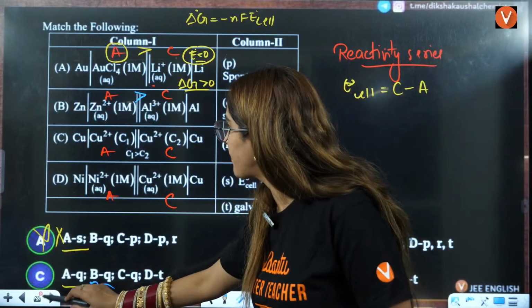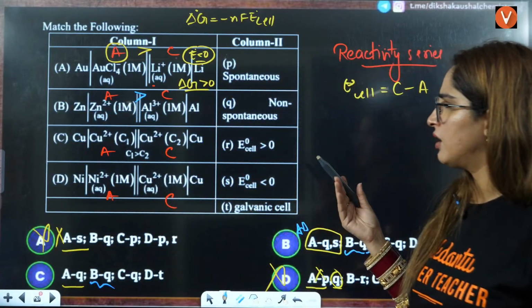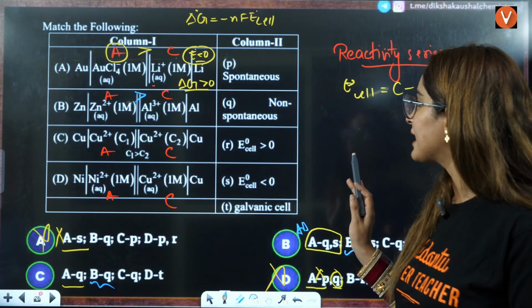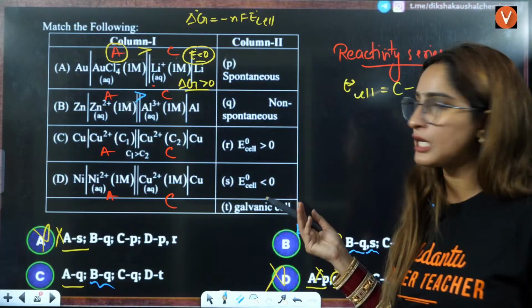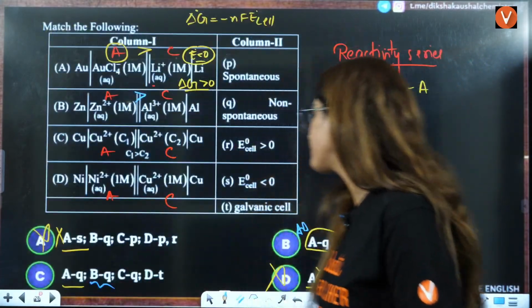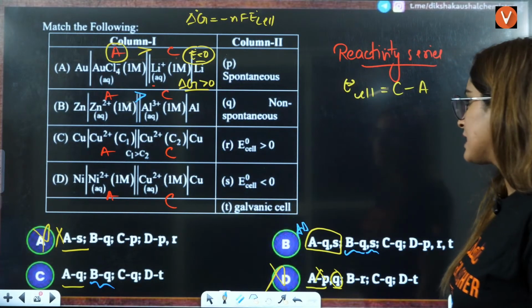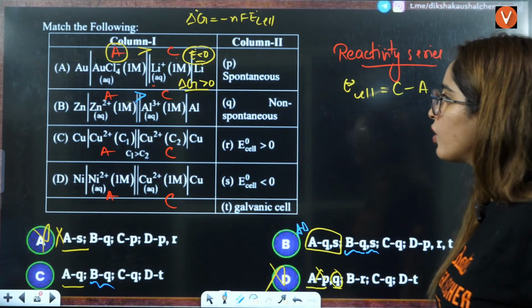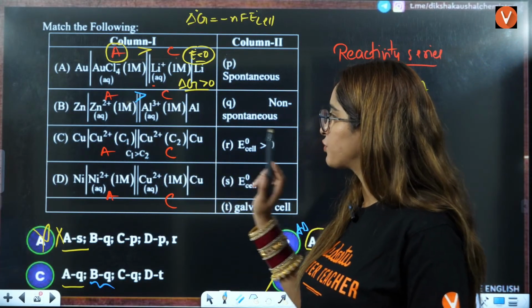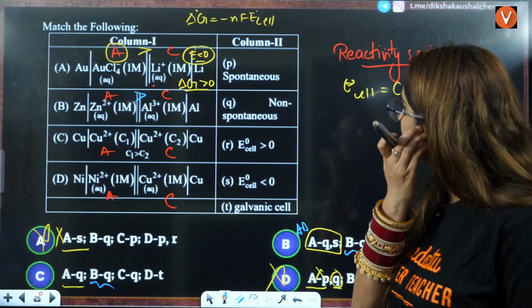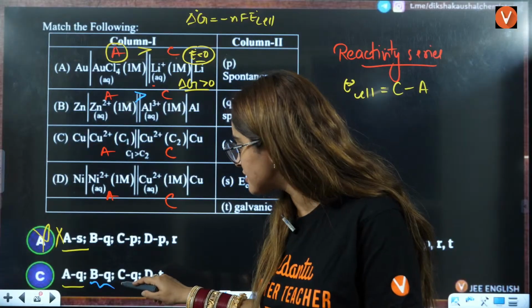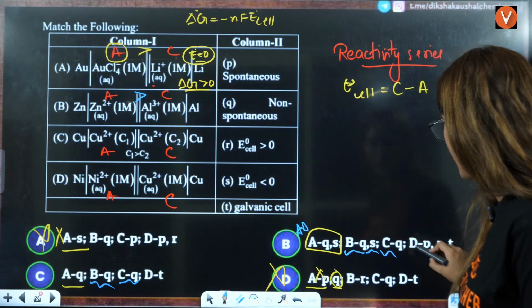Let us see the third part here, where you are doing the purification only. So with purification, we can leave it, right? Electrolysis basically you are doing here, right? Let's talk about the C part here. With purification also, you can see that Cu to Cu2 positive is less as compared to Cu2 positive to Cu. So that is why it will be a non-spontaneous process only. Electrolysis is a non-spontaneous process. So C is Q over here also.